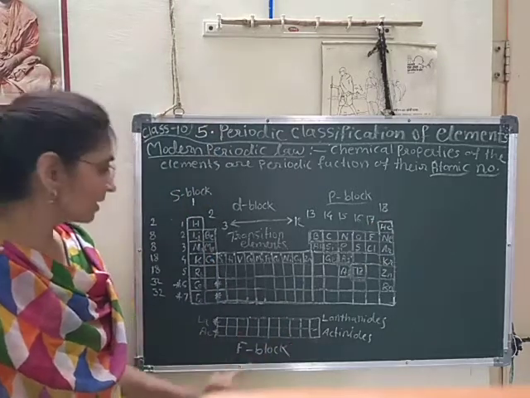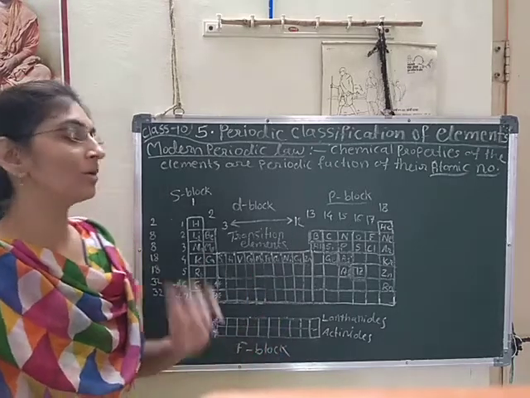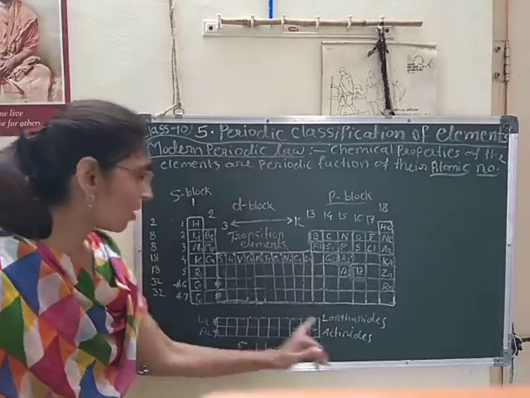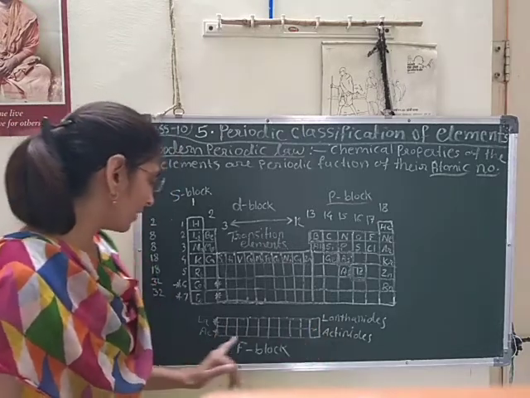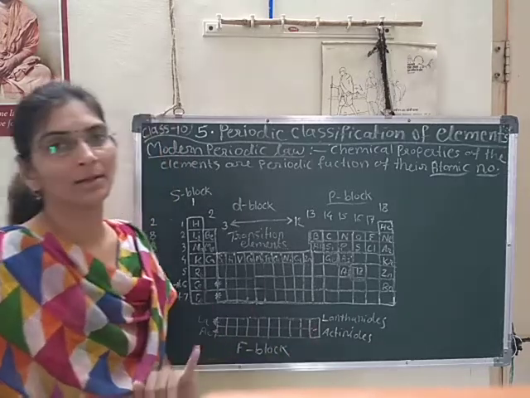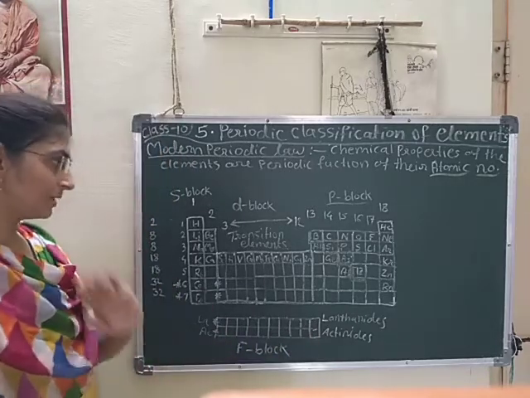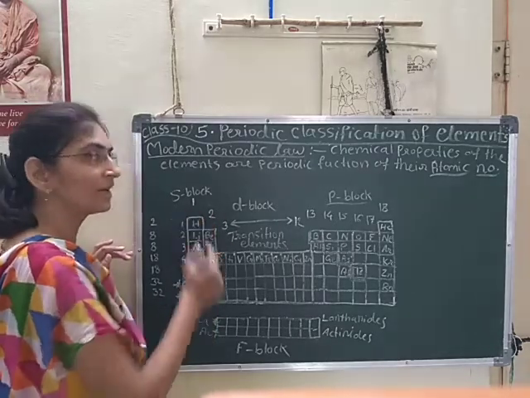That also we will see. Here the valence electron is present in the f orbit. That's why these are called f block elements. This has a total of 20 elements, 10 in one period and 10 in another, second period. So two groups are important here. Two groups are s block elements.